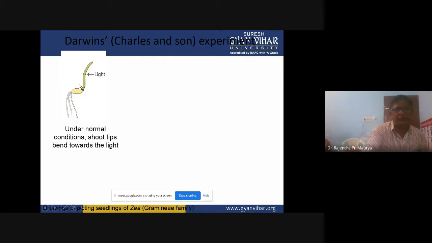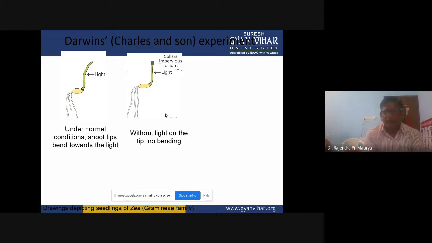After germination, there is development of the roots and the shoot portion. You can see this shoot tip is bending towards the light. This side is the light. So this is explaining the apical dominance of this plant.